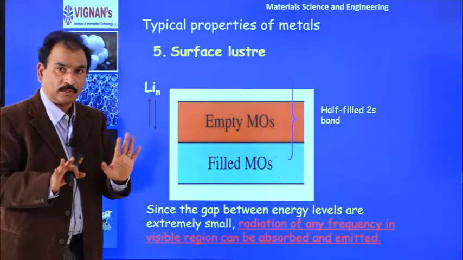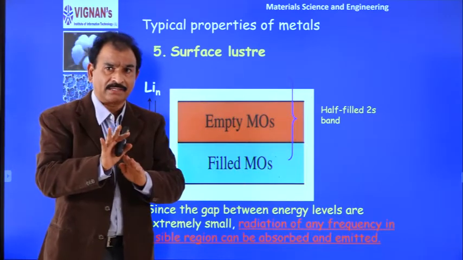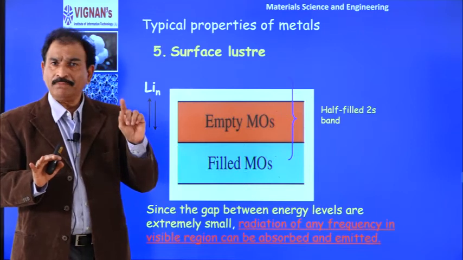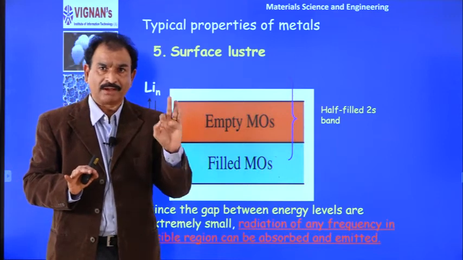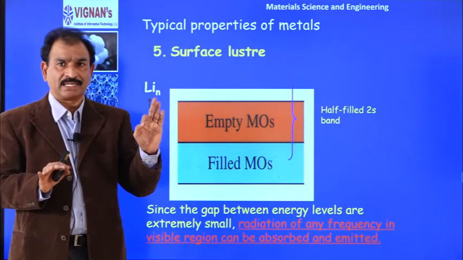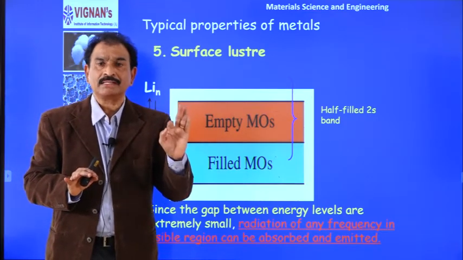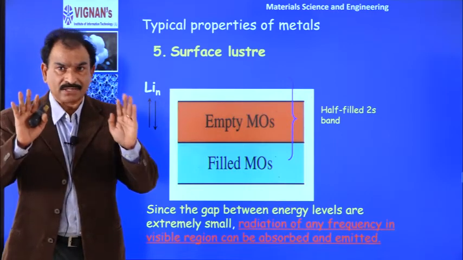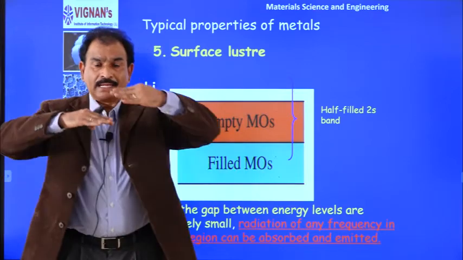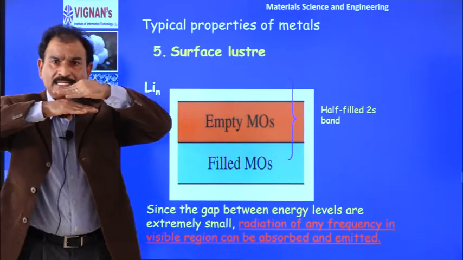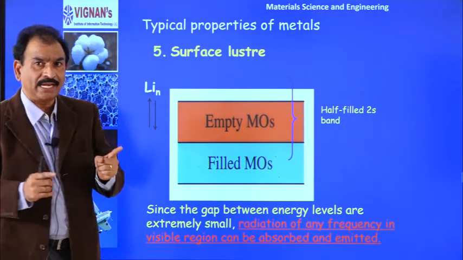So finally I conclude, the properties of metals I am trying to correlate with the metallic bond. First we have seen why metals are strong, because metallic bond is a primary bond. So they have high melting points except S block metals, and metals have high thermal and electrical conductivity because there are free electrons in the structure, and metals are malleable and ductile because the layers of positive ions can move easily due to presence of low electron density.